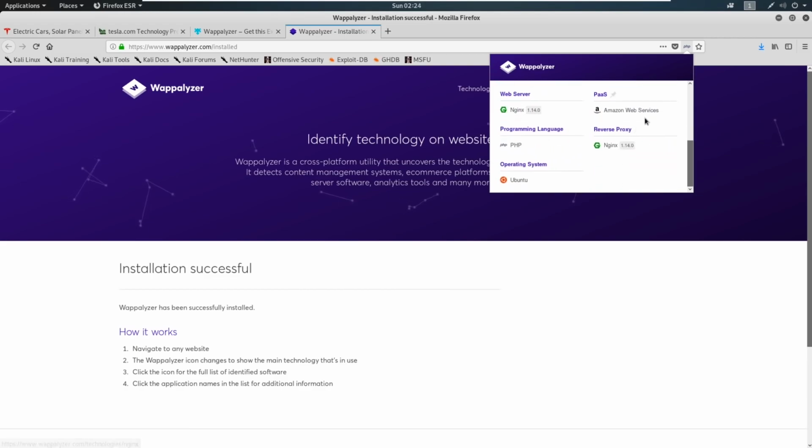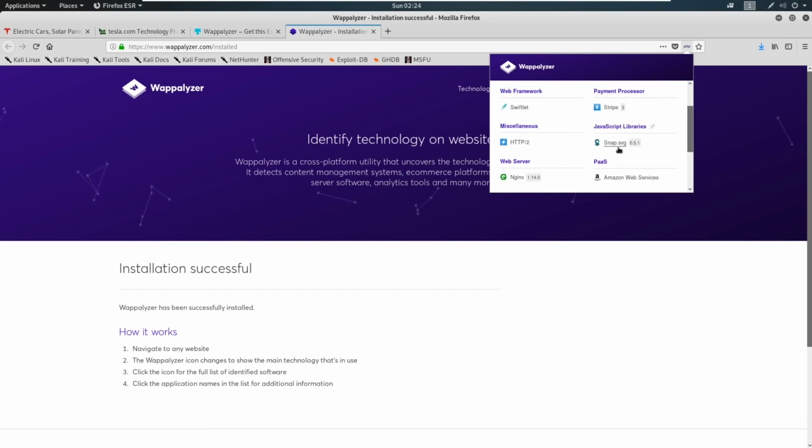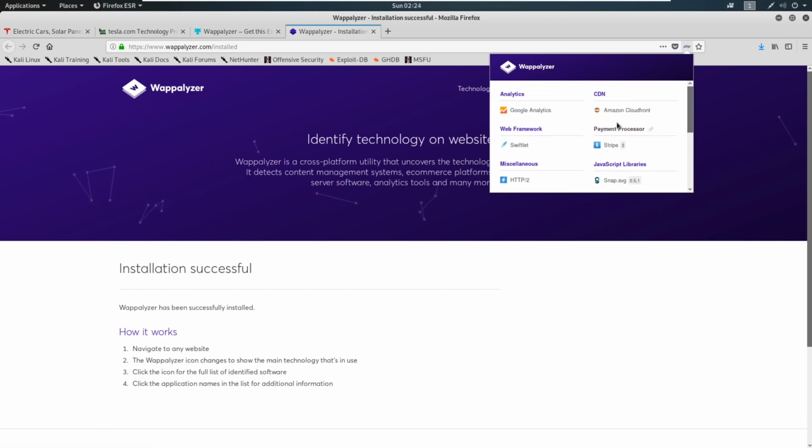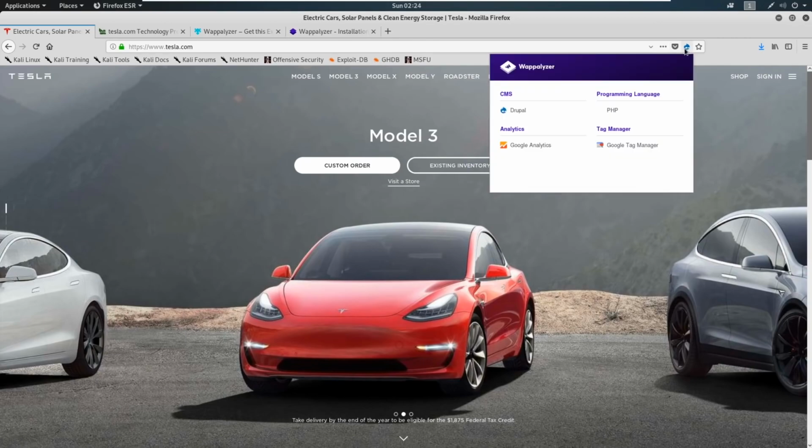A lot of times you'll see things like jQuery and other types of libraries here, and the version numbers as well. Now you take those version numbers and you do enumeration on them, and you try to find any type of vulnerabilities that might happen there. And the more information that we can gather on a client, on a website, whatever it is, the better off we are. So when we're gathering information on Tesla, now we know the content management system is written in Drupal, the programming language PHP. Is that going to lead to an exploit? Maybe, but you don't know where it's going to come up in the future. So this type of information gathering is great.